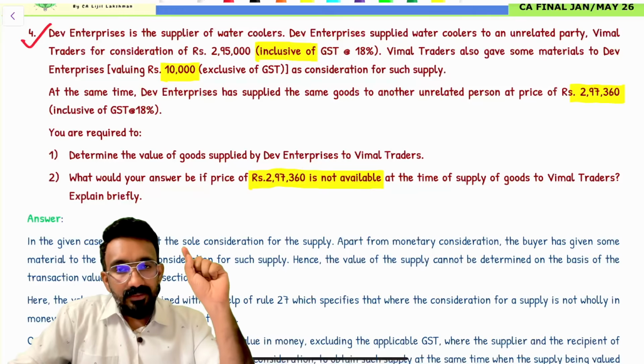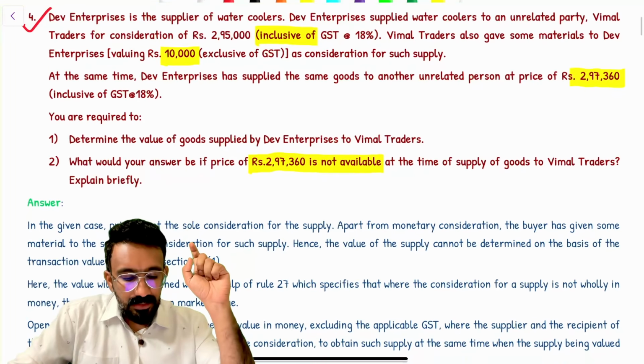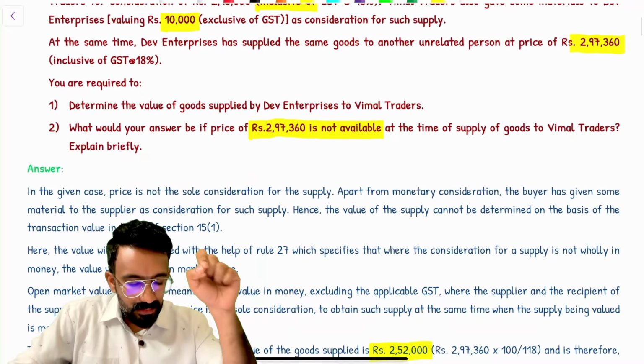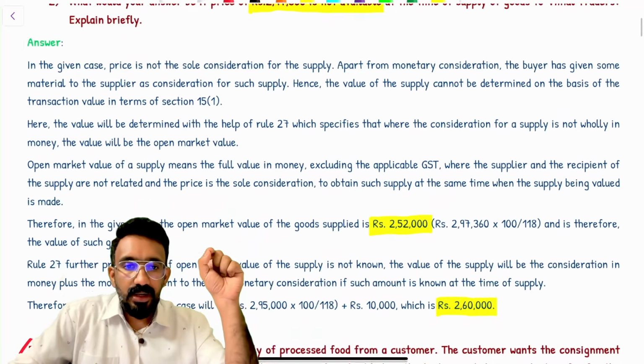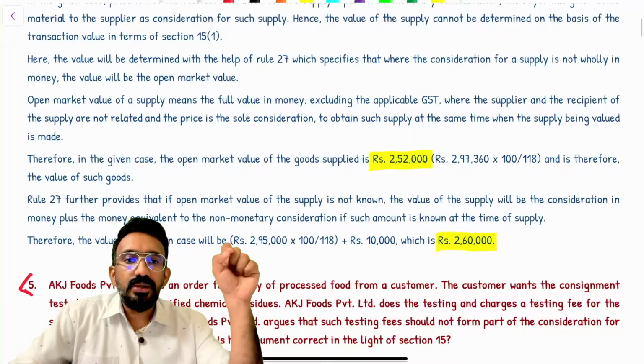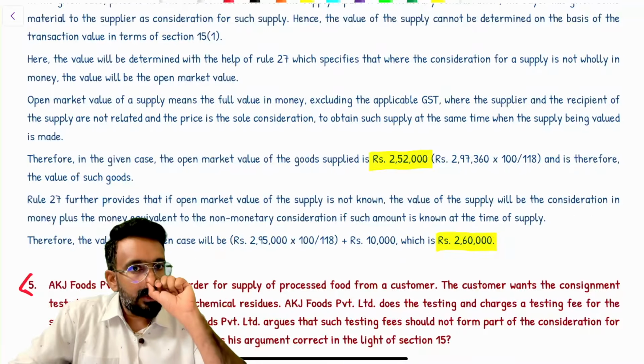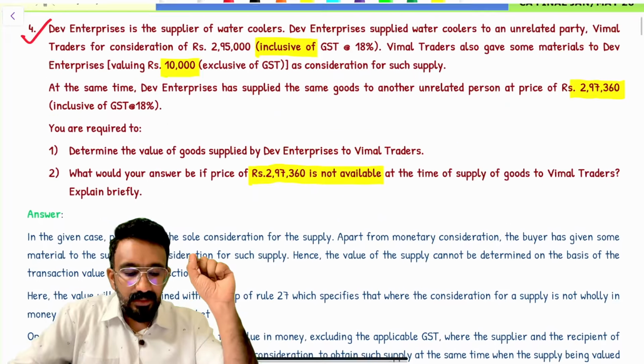So rank number one for this transaction would be open market value, which would be how much? 297,360, which is inclusive of GST. So into 100 divided by 118. So what will be the value that you will get? 252,000 will be the value of open market value. Are you understanding? That will be taken as the value. That is rank number one.